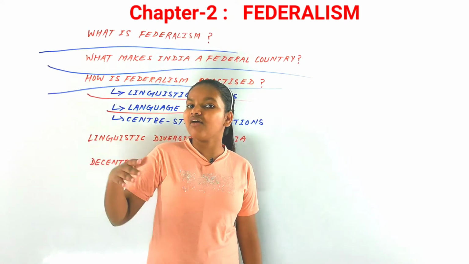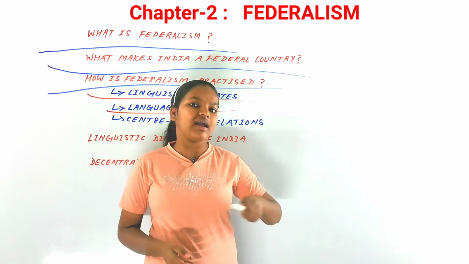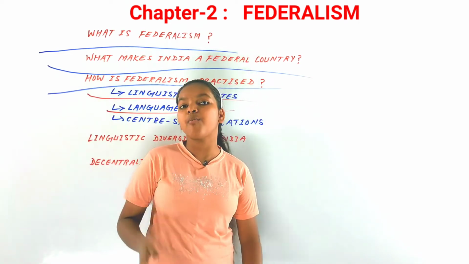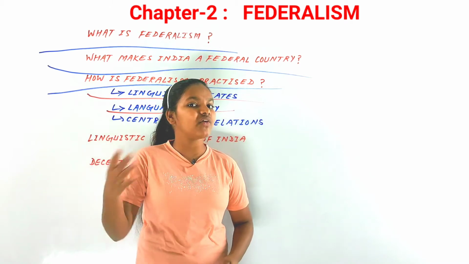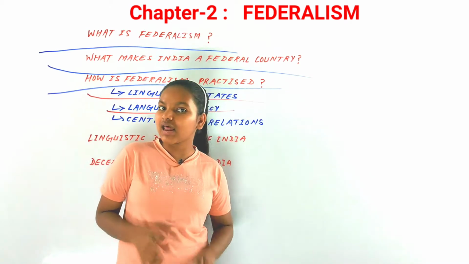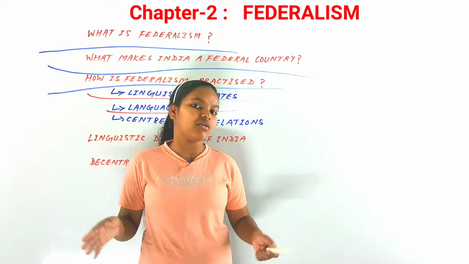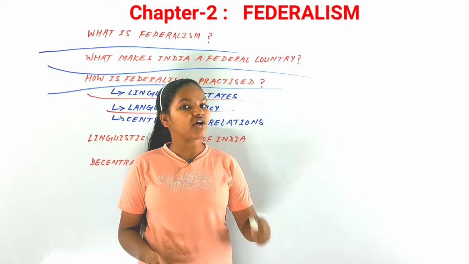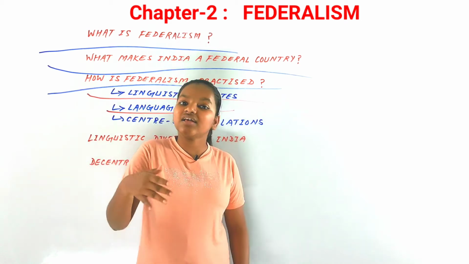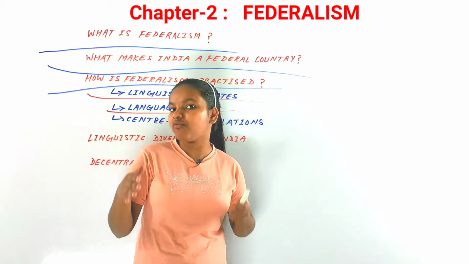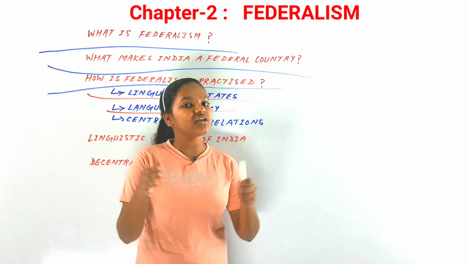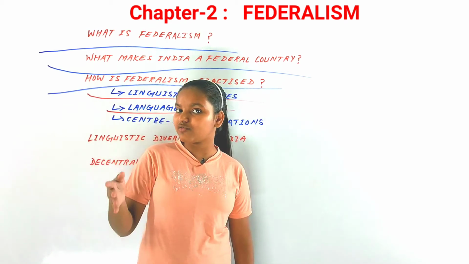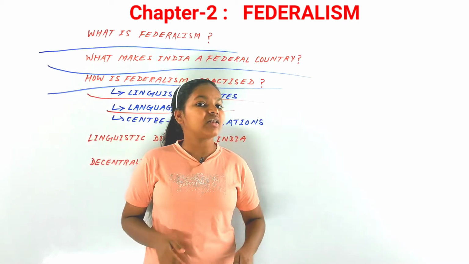Now there have been many critics in history. If you look at the modern history of our country, there have been many critics opposing the use of the English language, but still there isn't any kind of revolt leading our country into a bad situation. So we can say that there has been a language policy. The government of India has recognized many languages, and that has led to federalism as well. Languages matter so much.